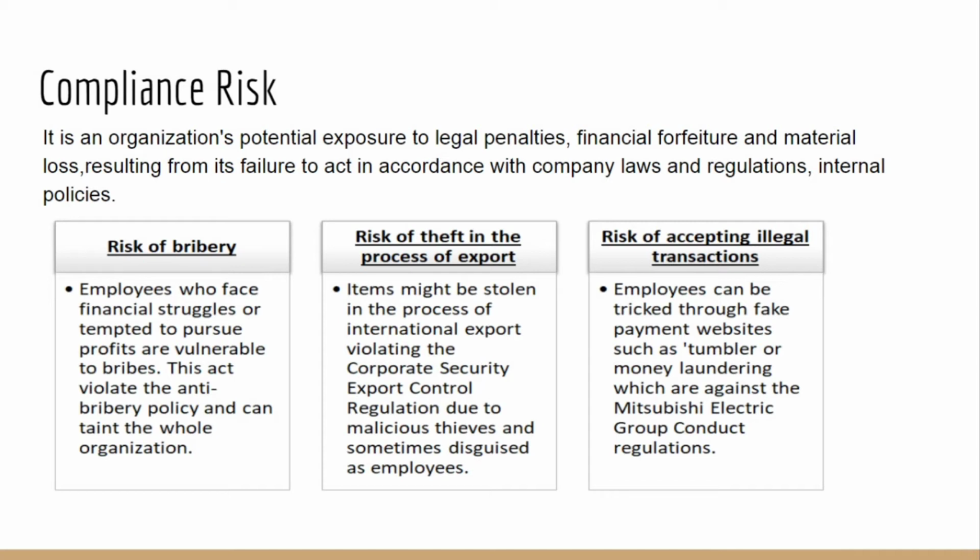Secondly, we have the risk of theft in the process of export. However, employees are held responsible for that since they could not manage when theft is taking place. This violates the corporate security export control regulation. And finally, we have the risk of accepting illegal transactions.